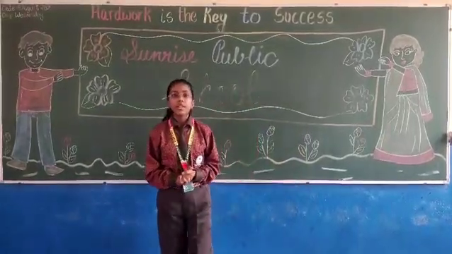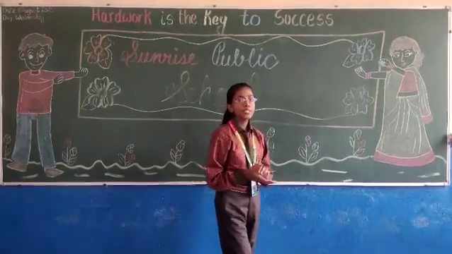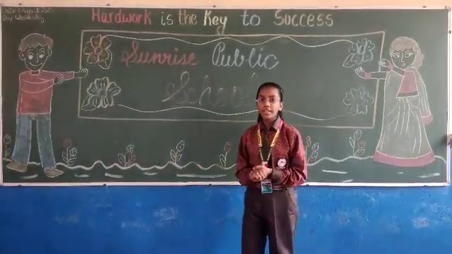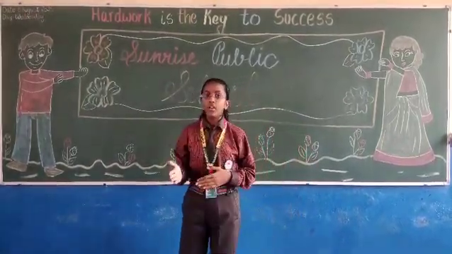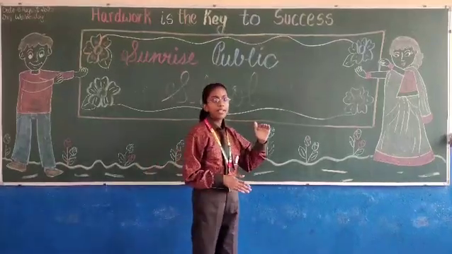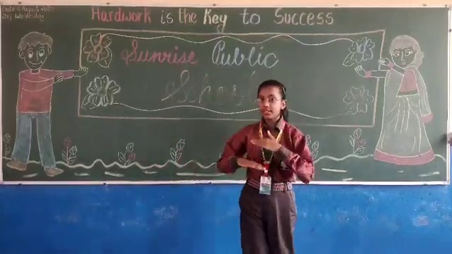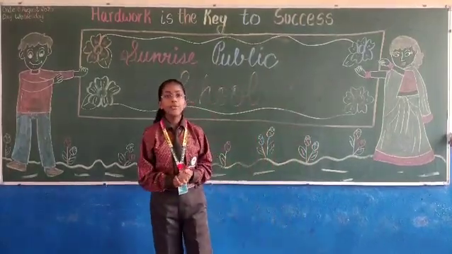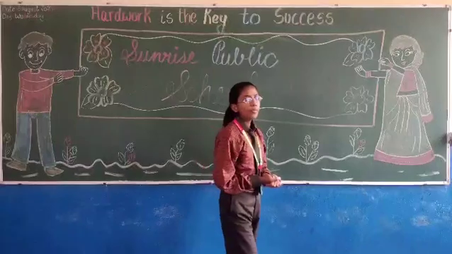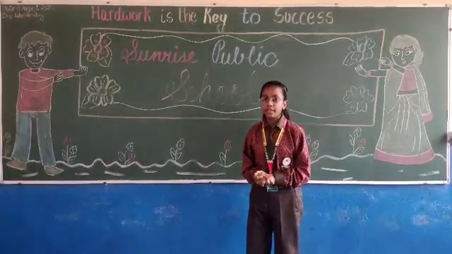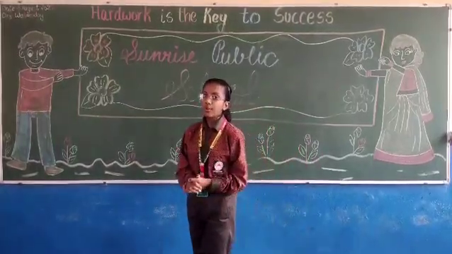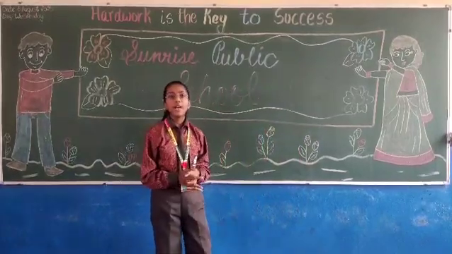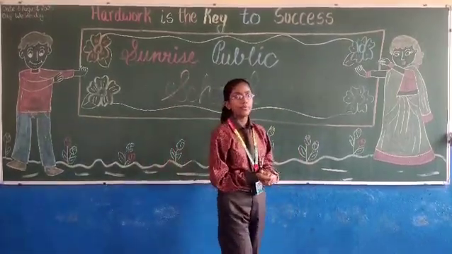Next is pitch. The pitch of the sound depends upon its frequency. Higher the frequency, more the pitch. If the frequency is more, then the sound is known as shriller, and if the frequency is low, then the sound is known as flat sound. Women have more frequency than men because women have shorter vocal cords than men, and children have very short vocal cords.